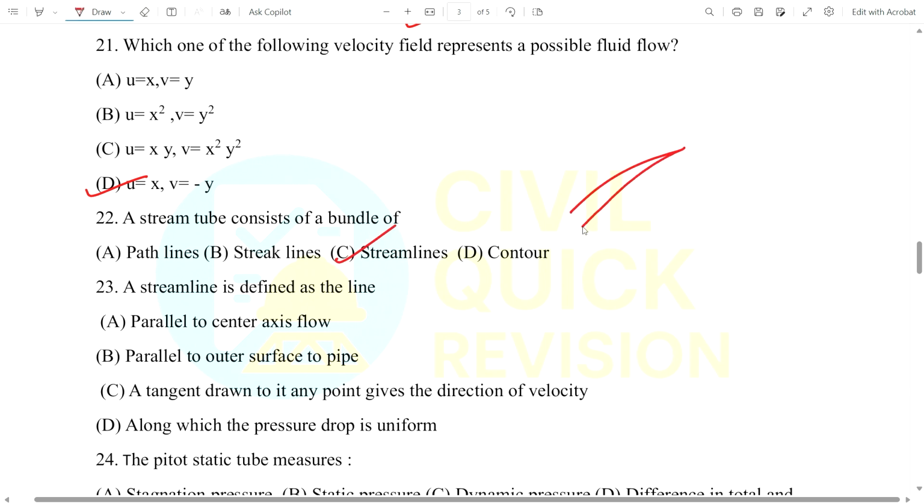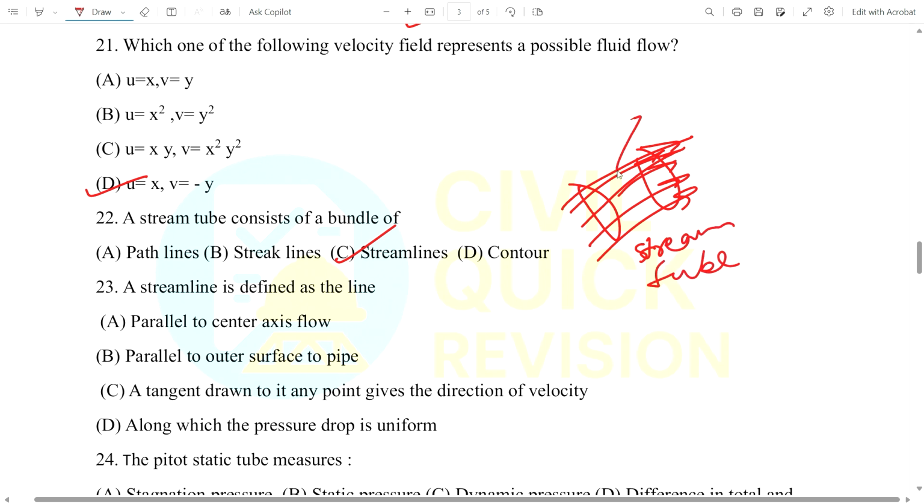Here if you see, if there are many streamlines, these constitute together a stream tube, and this single line represents a streamline. That is asked in the question. Okay, a stream tube consists of a bundle of what?